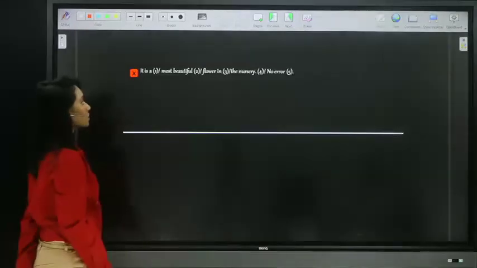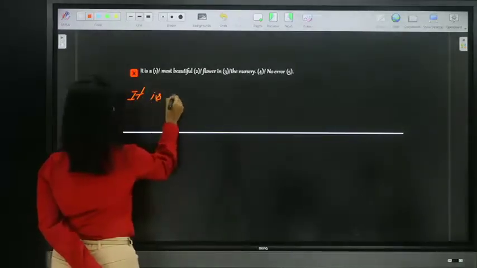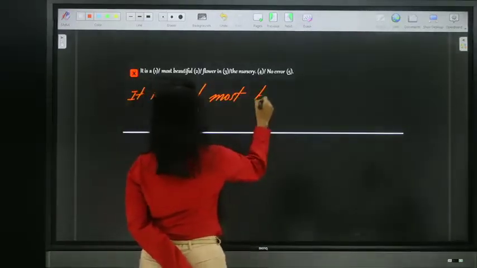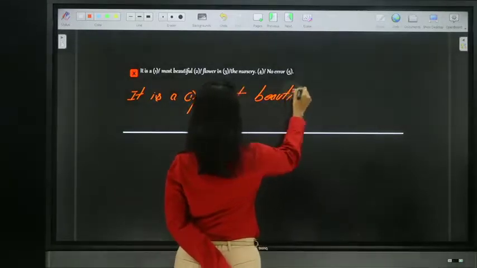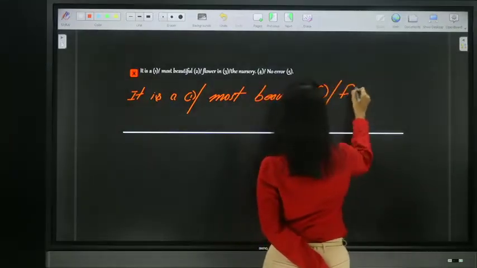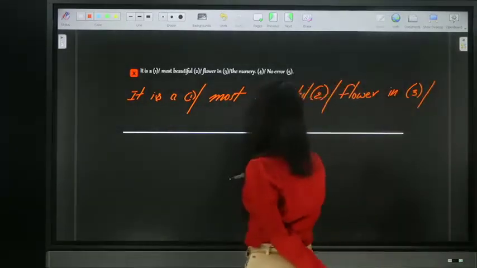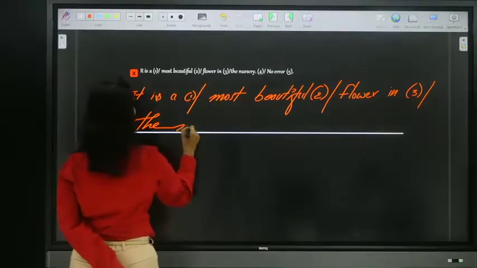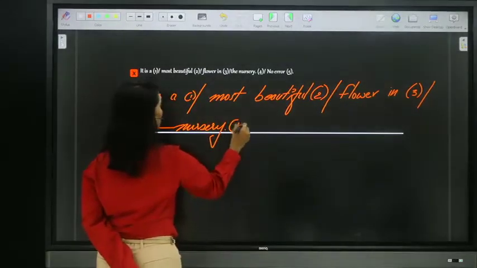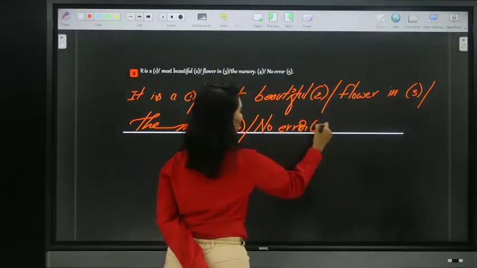It is a most beautiful flower in the nursery. It is a, most, beautiful, flower, in the nursery is the fourth one, and of course, no error is the fifth one.